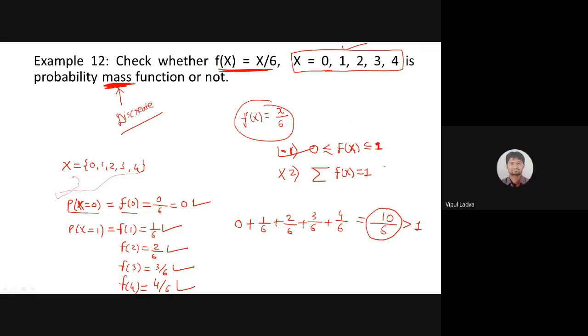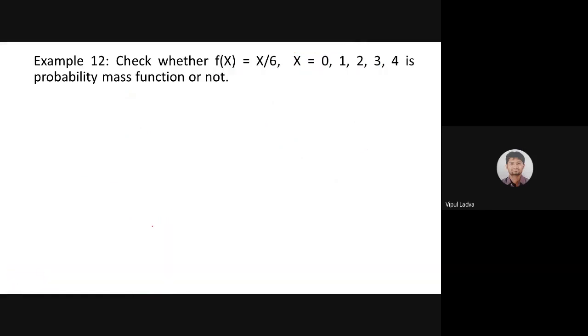Now, Rishabh, what should be the case if my X range is just 0, 1, 2, and 3 only? Then surely this will be a probability mass function, because 4 by 6 will not be there, so the sum will be 6 by 6, and 6 by 6 equals 1. The first condition was already being satisfied. So let me erase all the ink, and I remove the 4 from here. Let's see, now this will be a probability mass function, see how.